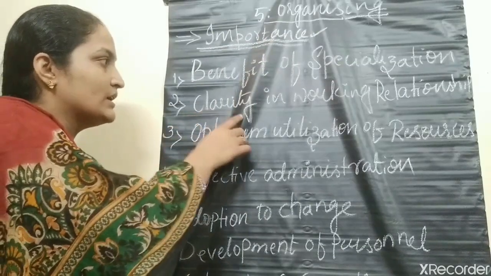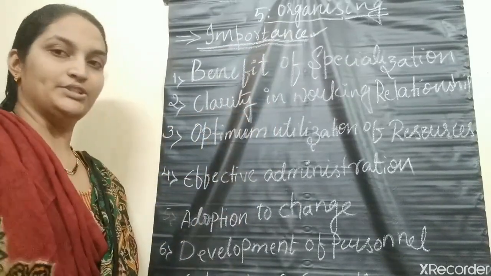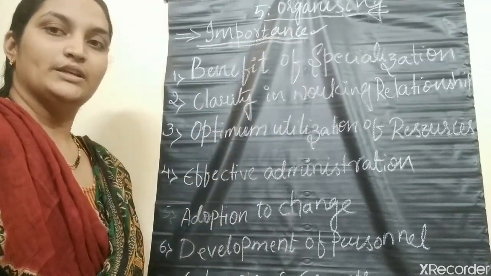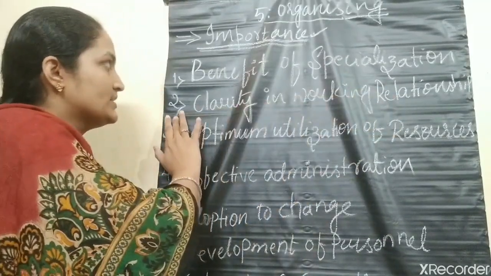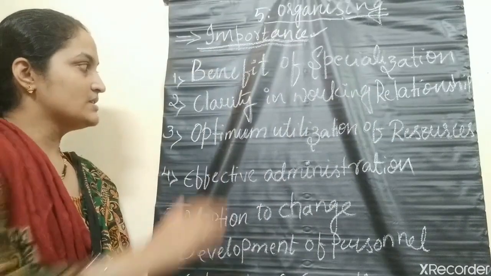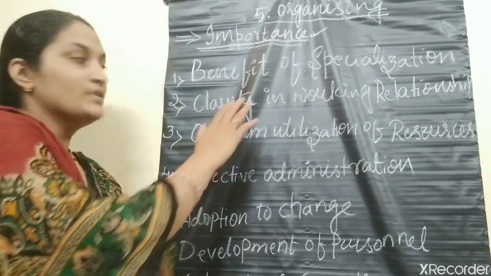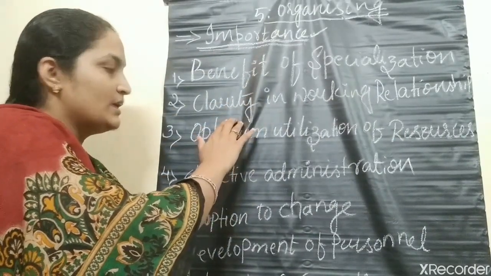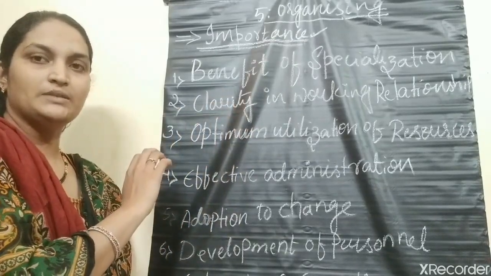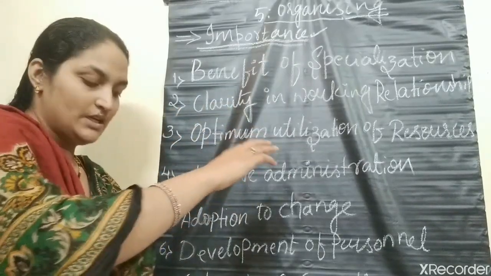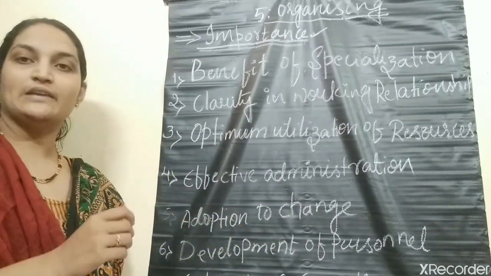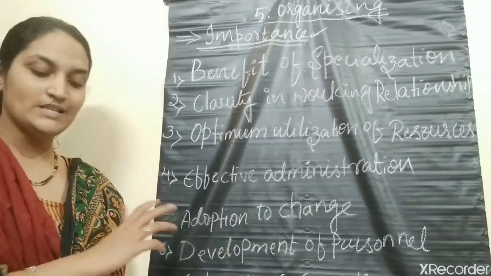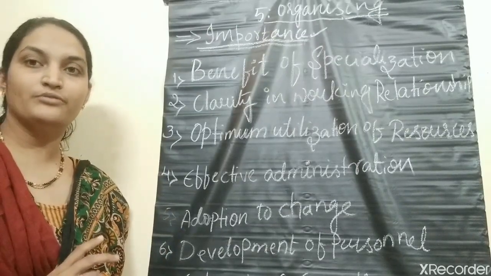The next is clarity in working relationship. The next importance of organizing is clarity in working relationship. Organizing helps in creating well-defined jobs and also clarifies the limits of authority as well as the responsibility of each job.